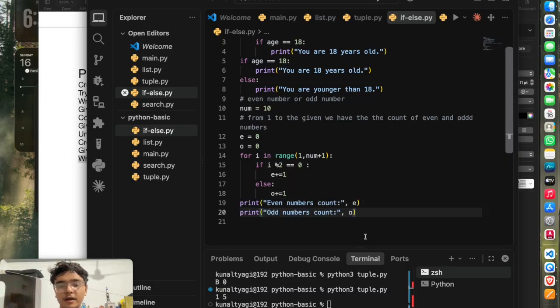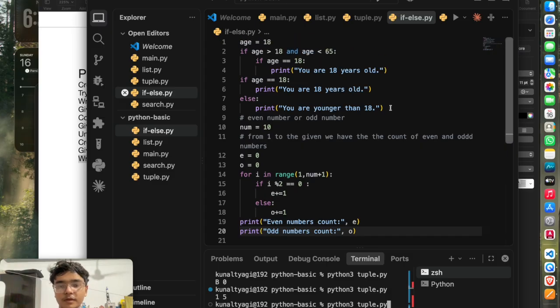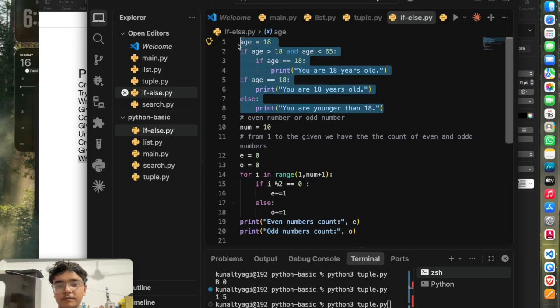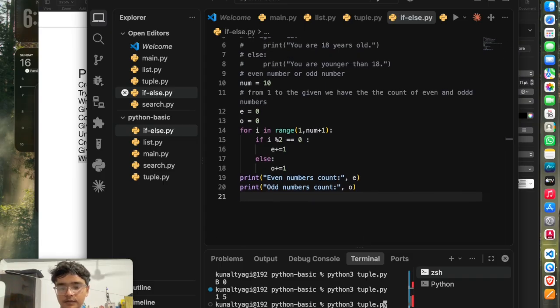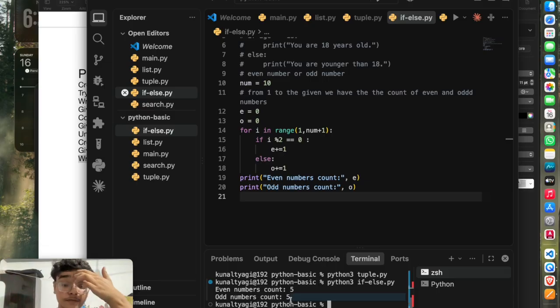So now let's run this program. So here, as you can see, 5 odd numbers and 5 even numbers.